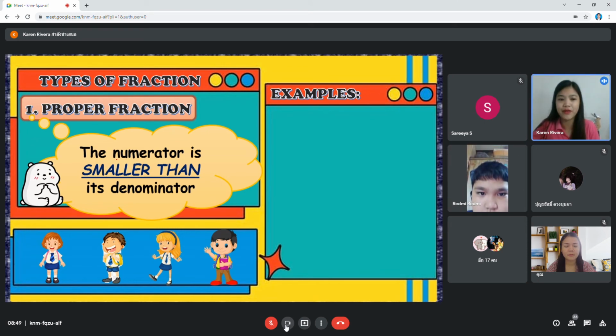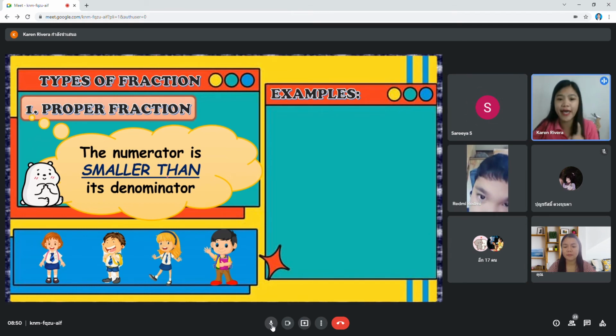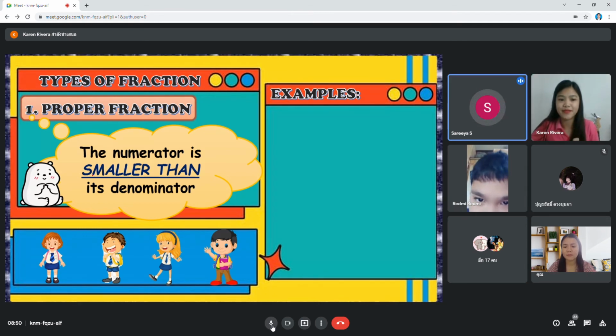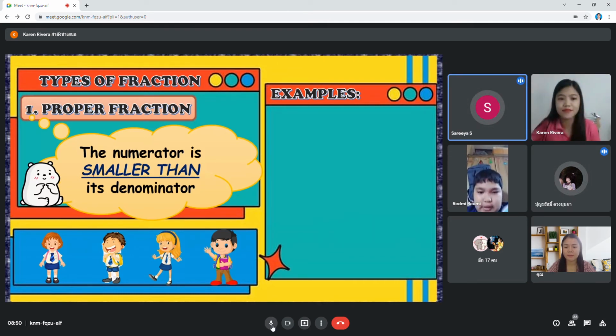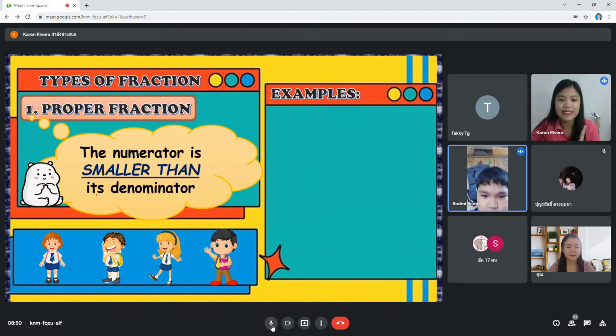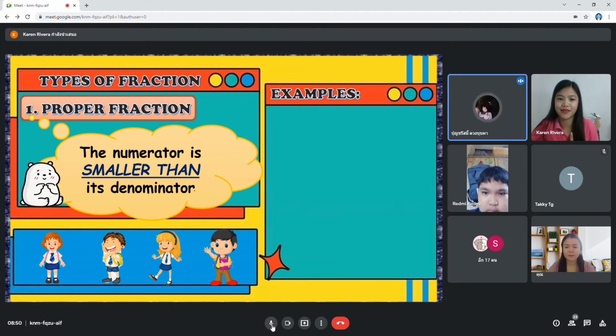The numerator is smaller than its denominator. Okay, I will read that.